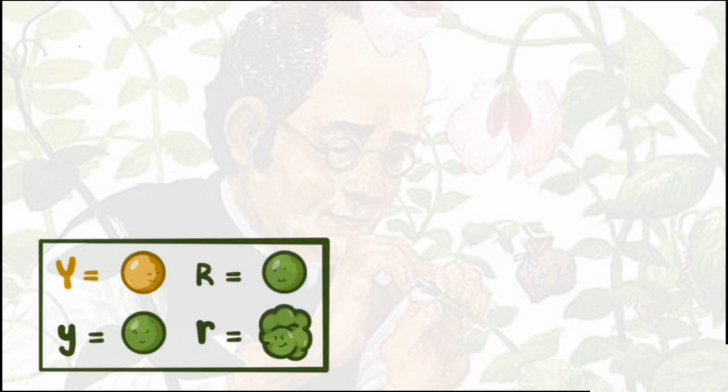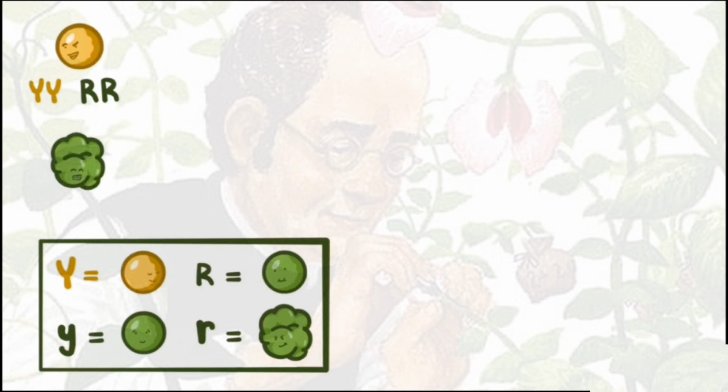As before, Mendel started with pure breeding plants. One of them was homozygous dominant for both traits, which means that it was capital Y genotype for the color trait, and capital R for the seed texture trait. So this plant's phenotype was that it had yellow, round seeds. The other plant was homozygous recessive for both traits, which means that it had little y genotype for the color trait, and little r genotype for the texture trait. So its phenotype was that it had green, wrinkled seeds.